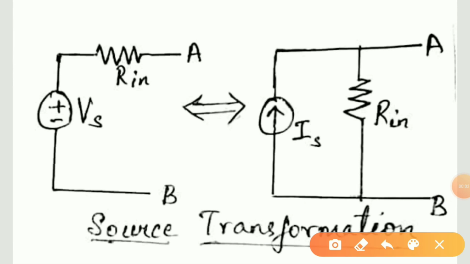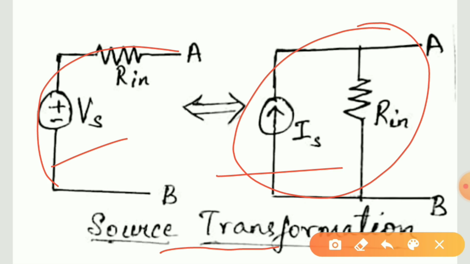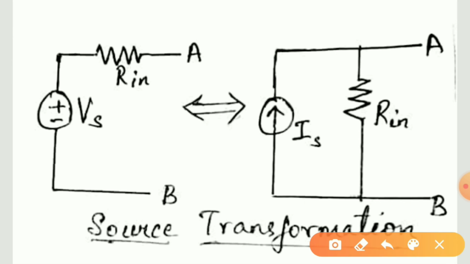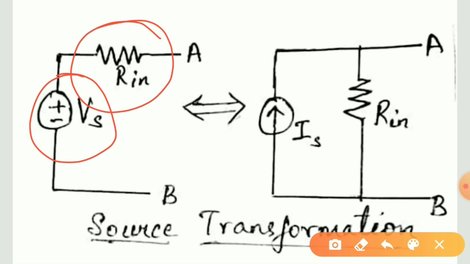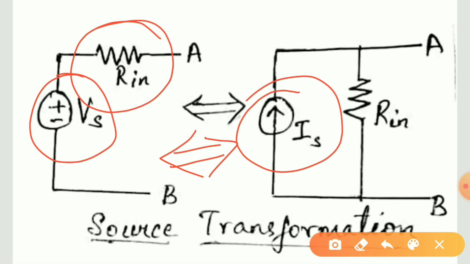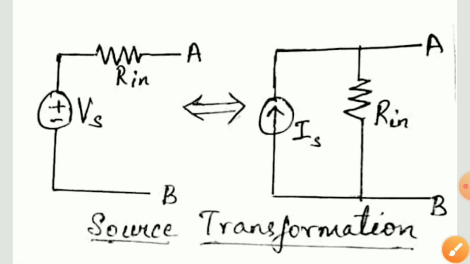Let us study about source transformation. It is possible to convert a voltage source into a current source and a current source into a voltage source. A voltage source Vs in series with internal resistance Rin can be converted into an equivalent current source supplying current Is equal to Vs upon Rin according to Ohm's law, and it will have the same resistance in parallel across it.